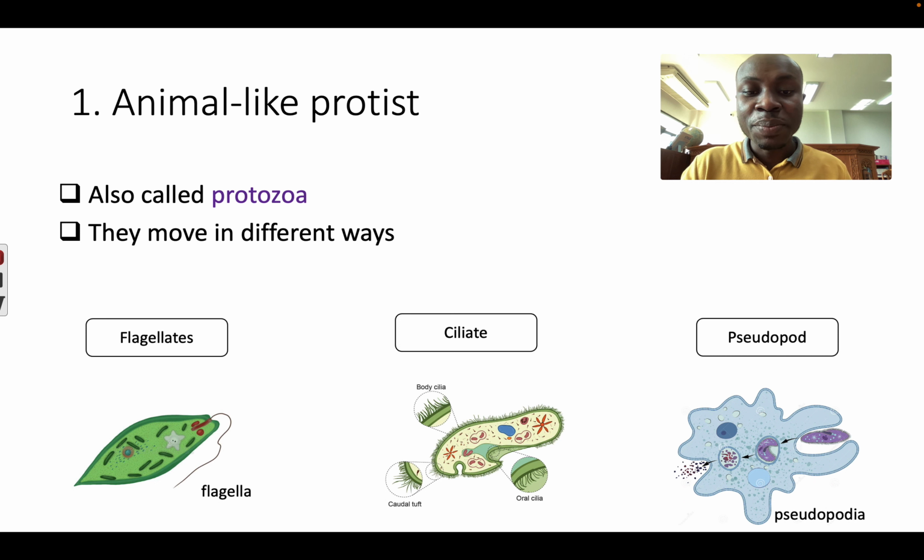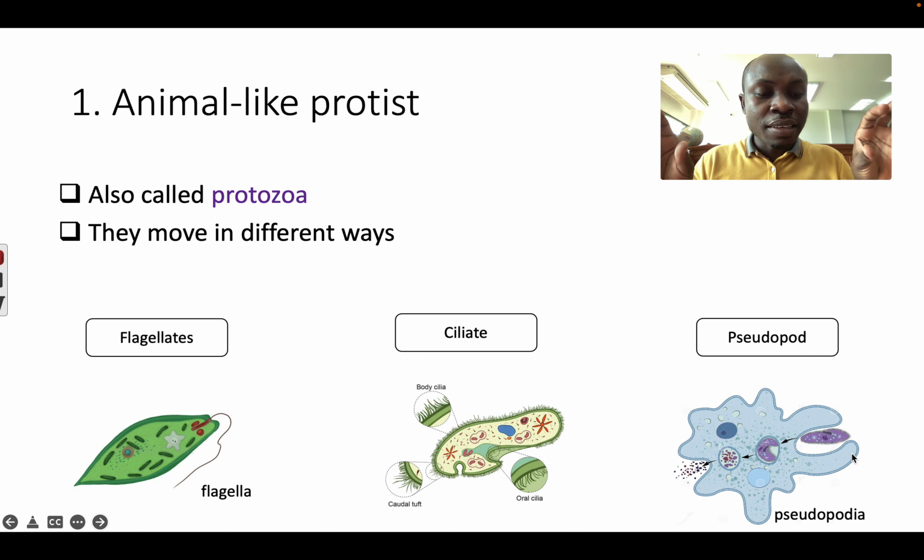The second group is called ciliates, because they move with these small hairs, which we call cilia. And lastly, we have pseudopods, because like amoeba, they move with something like a foot. It's not a foot, but it's like a foot they use to move slowly. We call that pseudopodia.